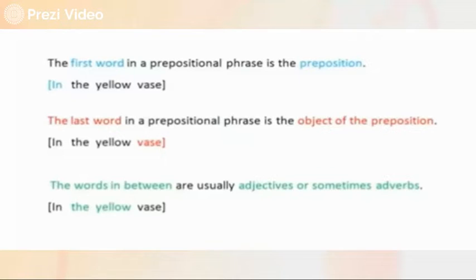In this case we have in, which is the preposition. The last word in a prepositional phrase is the object of the preposition, that means, what are we talking about? Vase. And the words in between are usually adjectives or sometimes adverbs. The yellow. So that completes in the yellow vase. That is our prepositional phrase.